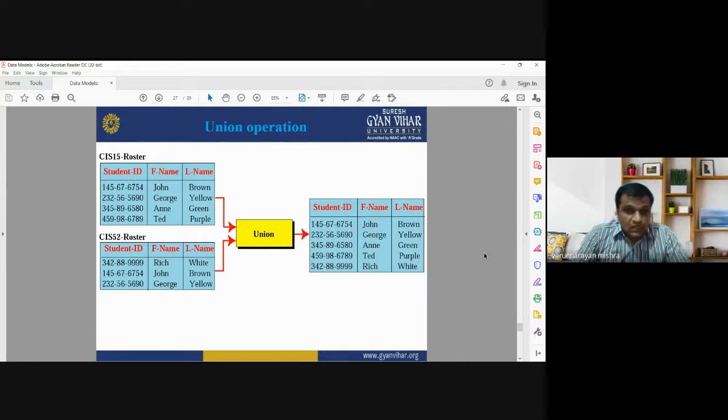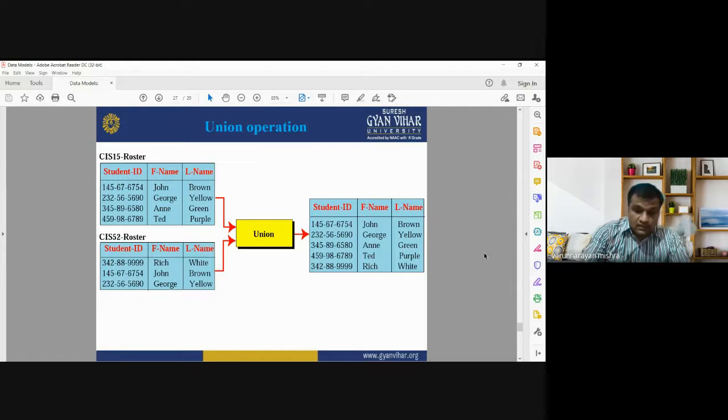When we apply the union operation, the output will be a new table that will have the roster of CIS 15 and CIS 52. So the union operation works on combining two different tables. The output will have the unified information from both the tables, that is CIS 15 and CIS 52. So this is also a binary operation.